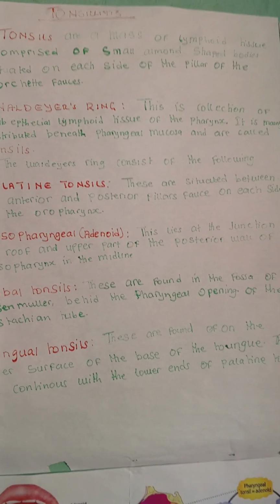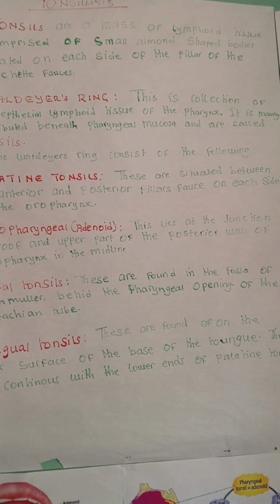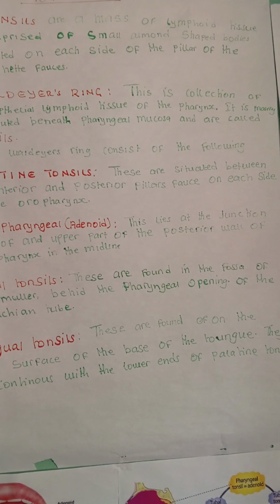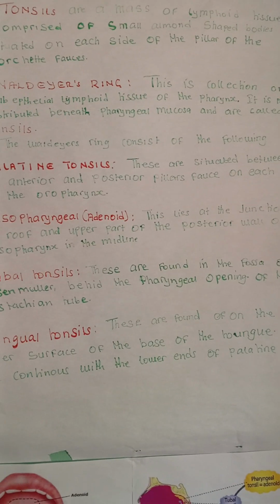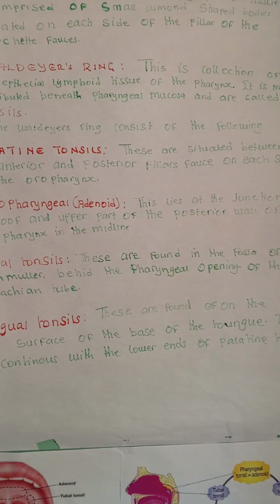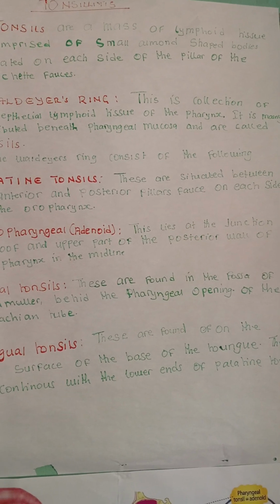So we are saying tonsils are a mass of lymphoid tissue, comprised of small almond-shaped bodies situated at each side of the pillars of the fauces. So the tonsils are a mass of lymphoid tissue.